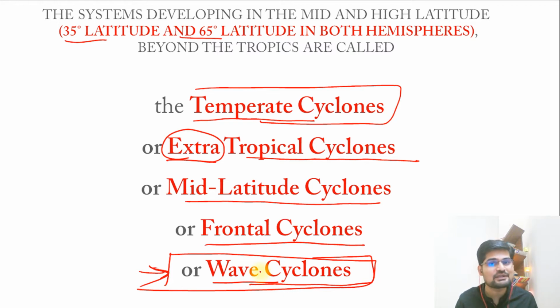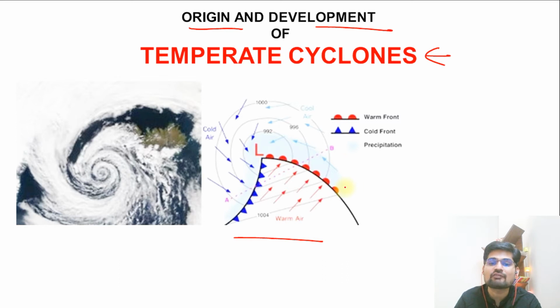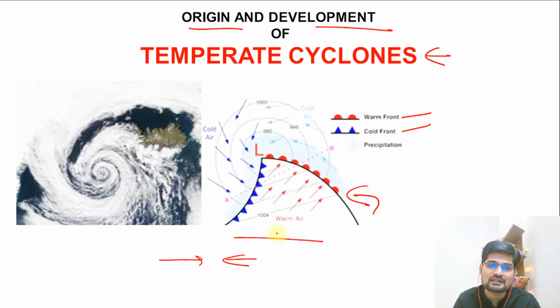So now let's elaborate further. Let's understand the origin and development of these temperate cyclones. How do they originate and what is the development process? Now remember, in air fronts we talked about the warm front, cold front, and their mixing. So warm air and cold air mix in this temperate zone. What happens? Warm air tends to rise up, cold air tends to go down.